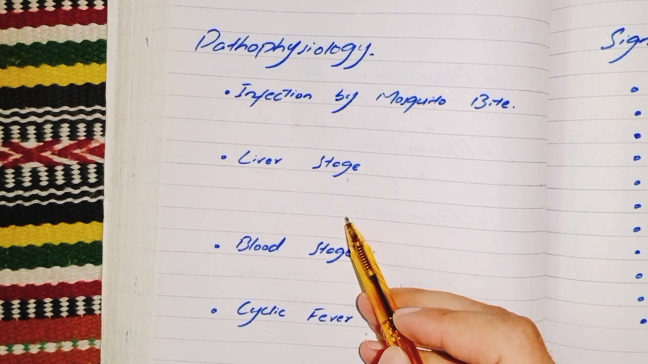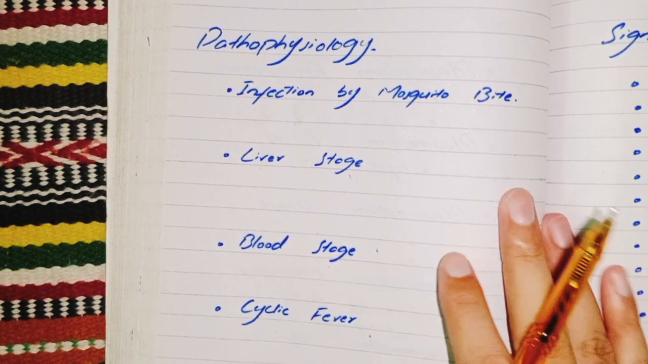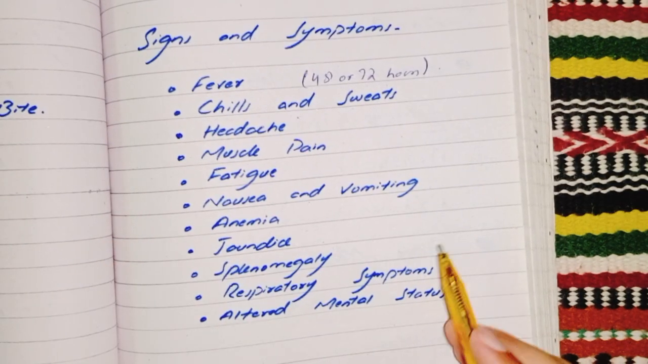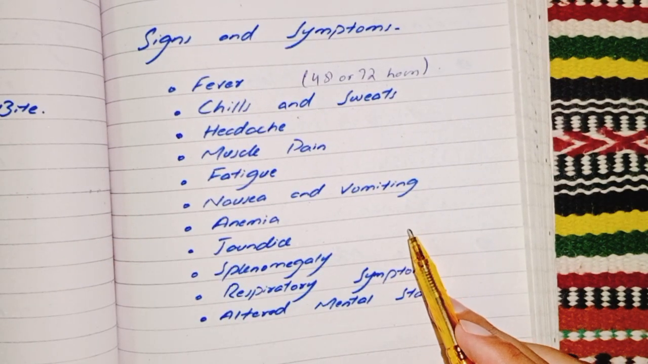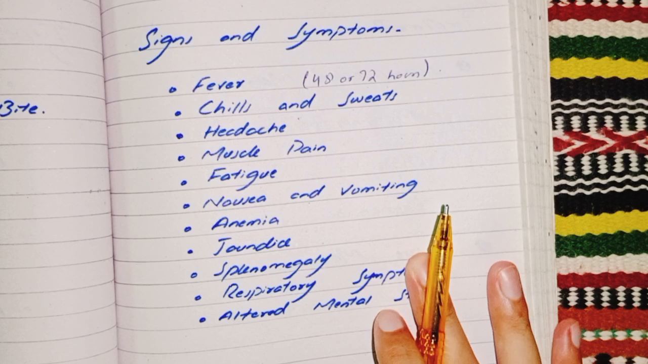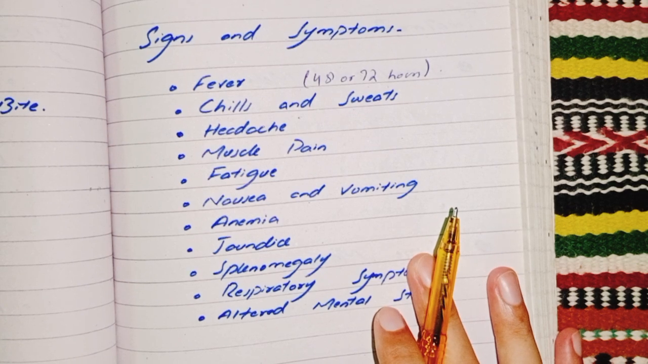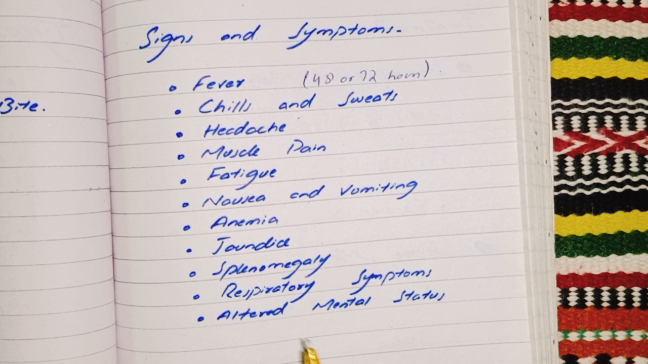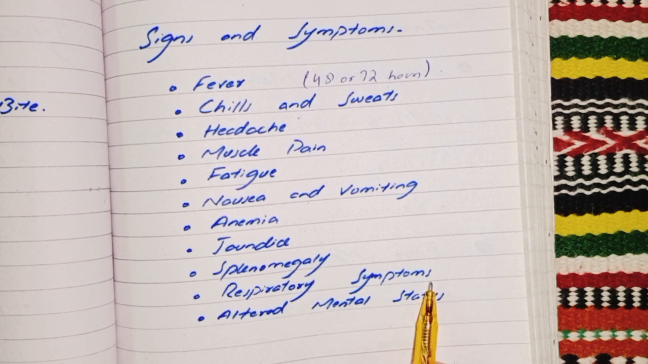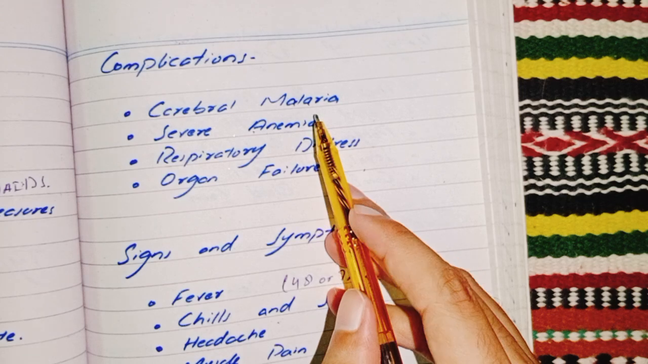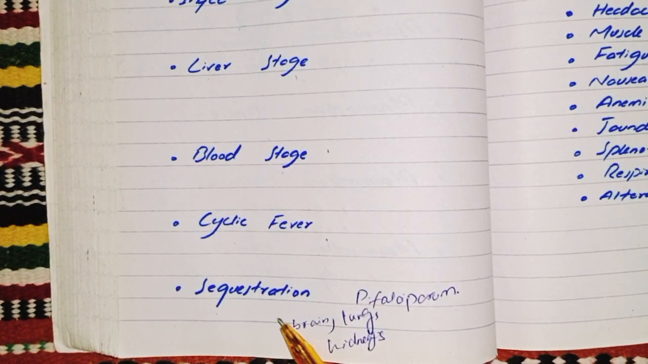As I mentioned in the cycle, in the pathophysiology of malaria, the parasite causes anemia. Jaundice. Jaundice is the yellowing of the skin and eyes, particularly in severe cases. Splenomegaly, enlargement of the spleen due to removal of infected RBCs. Respiratory symptoms such as cough and difficulty breathing, particularly in severe cases, and altered mental condition like confusion, seizures, or coma, especially in cerebral malaria that is caused by sequestration. Okay, I hope you understood.